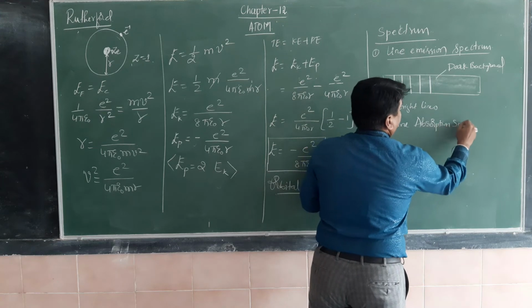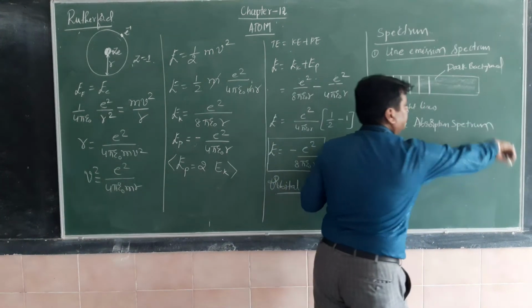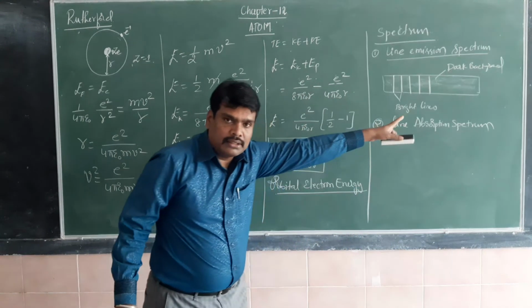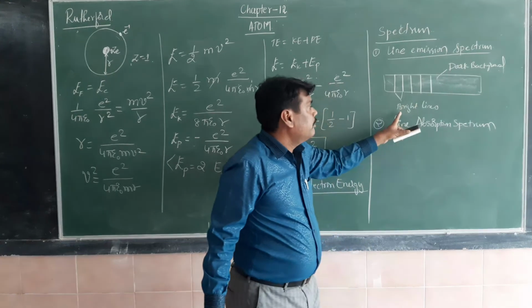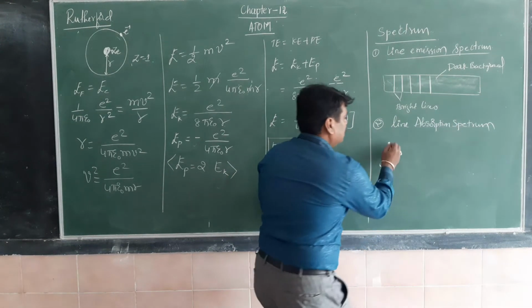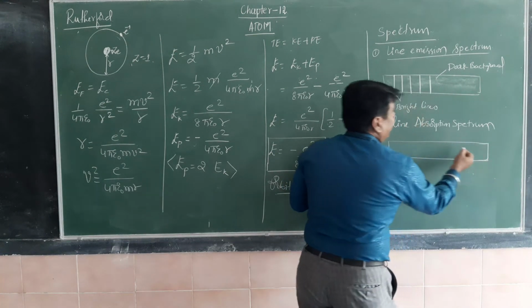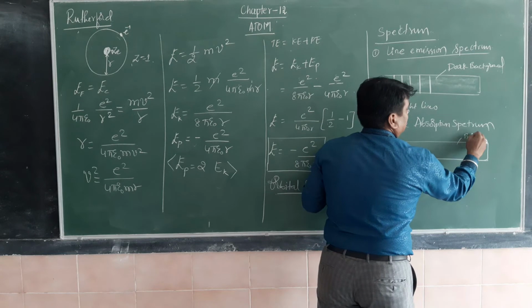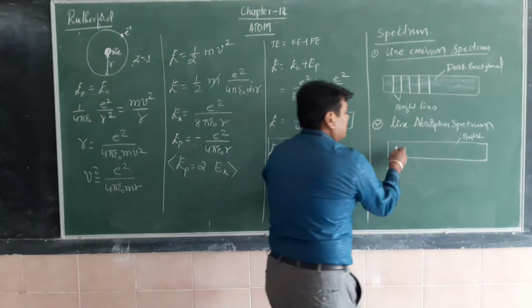Similarly, there is one more spectrum, the line absorption spectrum. Opposite to this, here it is emission. Emission means bright lines on a dark background. Here, the background is not dark. The background is bright, but the lines are dark.